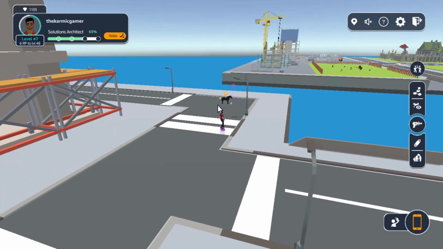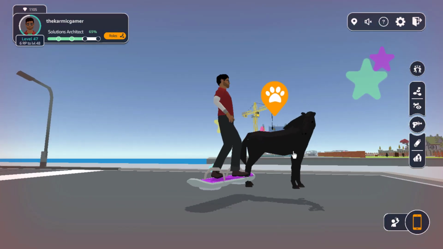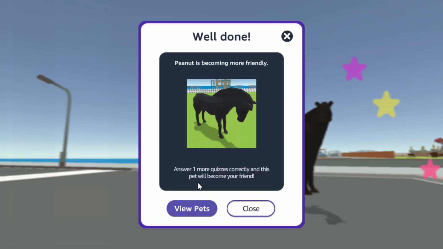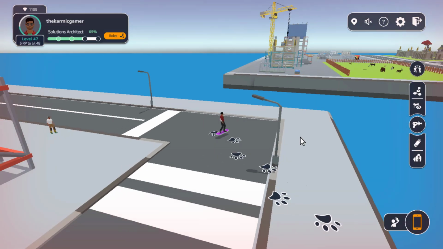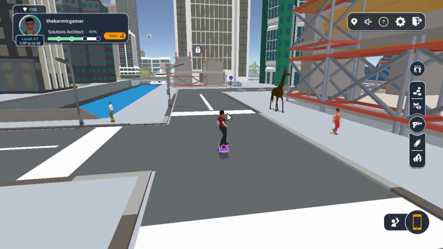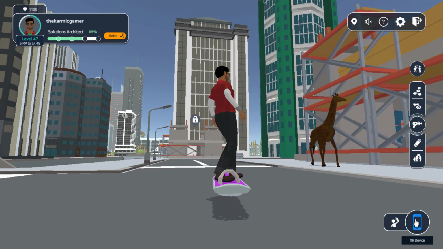Oh, it's a horse. I think this will be super expensive. Black horse. Which statements about scan operations are true? Wow, my arch enemy DynamoDB is here. Let's see. A filter expression is applied after a scan finishes. True. A scan consumes the same amount. Yeah, that is true. I think we have done this question 2 times. One more. Okay. Looks like there are other pets, but don't worry about it. I'm not going to spend the entire video on that.